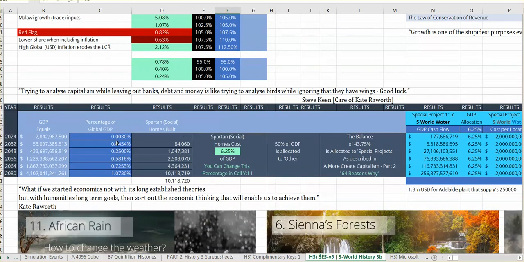Okay, here we see the percentage of global GDP, 1.07 in 2080, and we can see what that equals in GDP, but that's sort of irrelevant. What is useful to know is how many houses that builds, and we can see these figures here. Okay, the house you see to the right, you'll work out, if you need to, where that came from. And this is using 6.25% of cash flow or GDP.